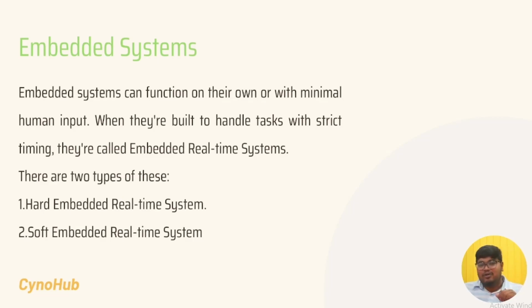Let us take the example of a car. Suppose you are driving and an accident happens. Some cars have a feature called airbags, which open automatically. If the airbags do not open at the particular time when the accident happens, then the person will die.